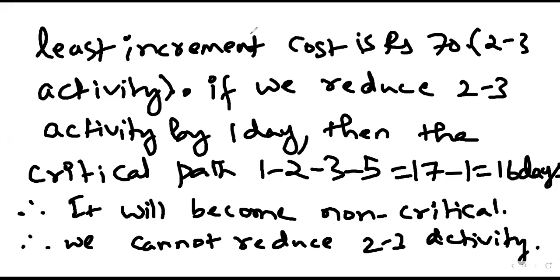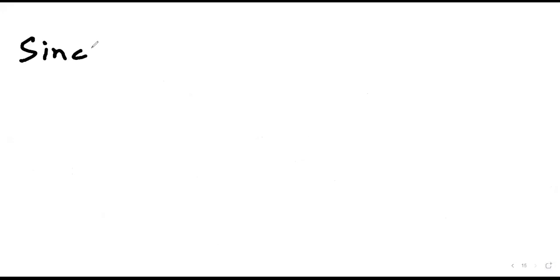Okay, so therefore we select 1 dash 2 activity. Since it is available in both the critical paths, we select 1 dash 2 activity. I'm just going a little bit fast.